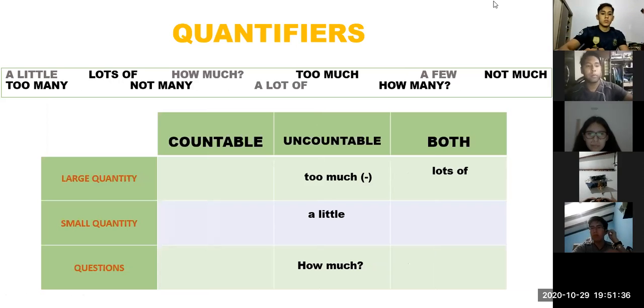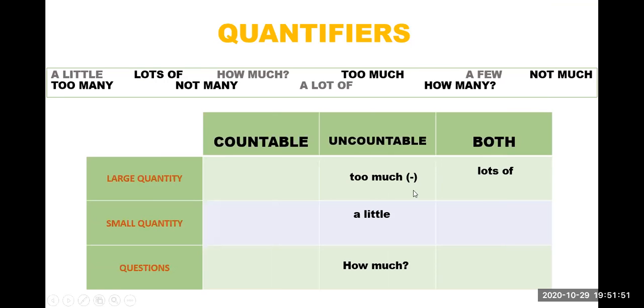Hay demasiado ruido. Mucho ruido. Demasiado, más de lo que yo quiero. Entonces es algo negativo. Too much es demasiado, más de lo que yo quiero. ¿Ok? Entonces por eso tiene un contexto negativo. Too much. Then we have a few.